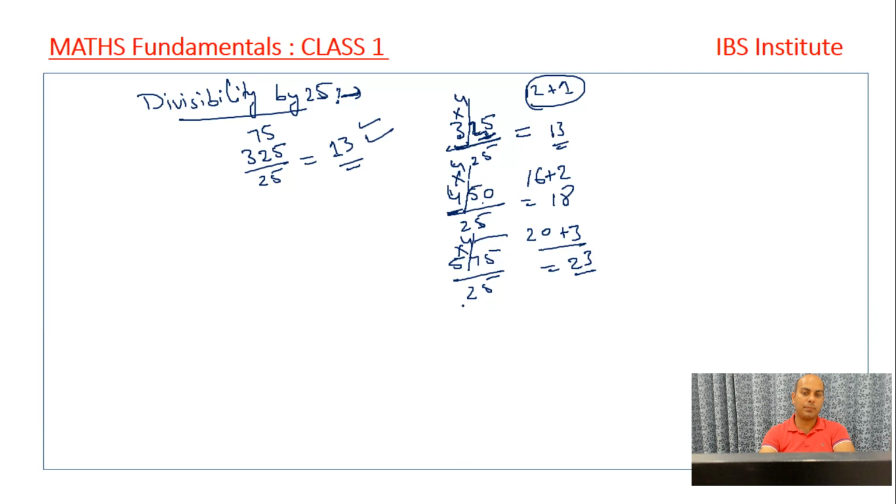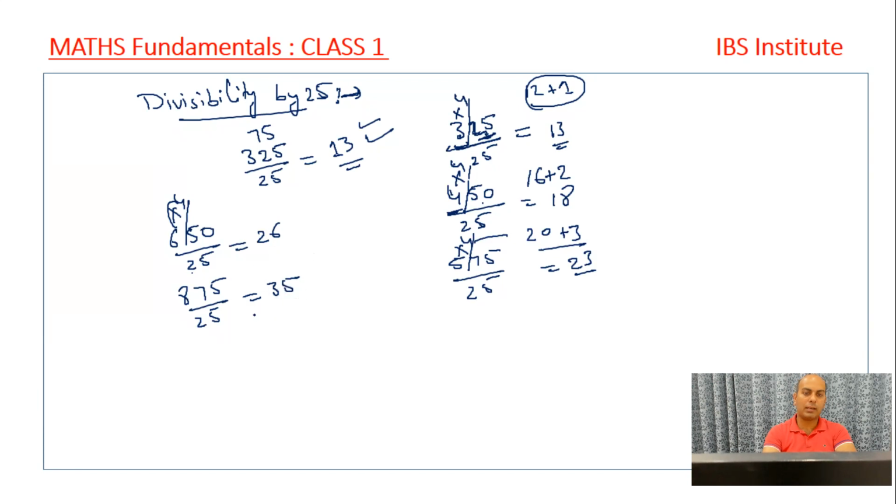The answer is 23. If I write a few more numbers, like 650 divided by 25, very easy. 6 into 4, 24, and 2, that is 26. If it is 875 divided by 25, 8 4s are 32, and 3, that is 35.